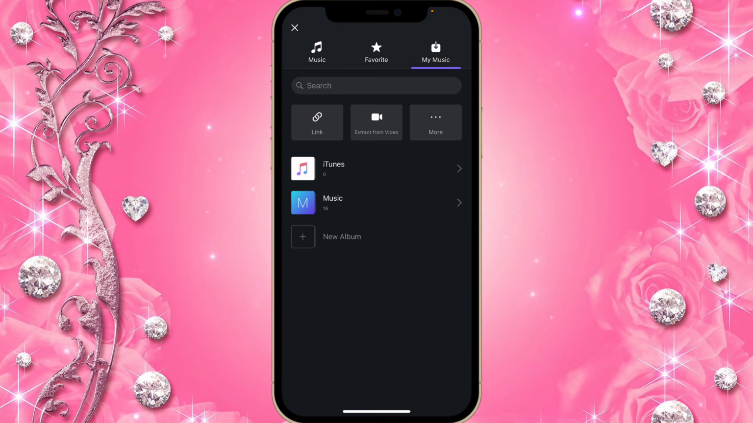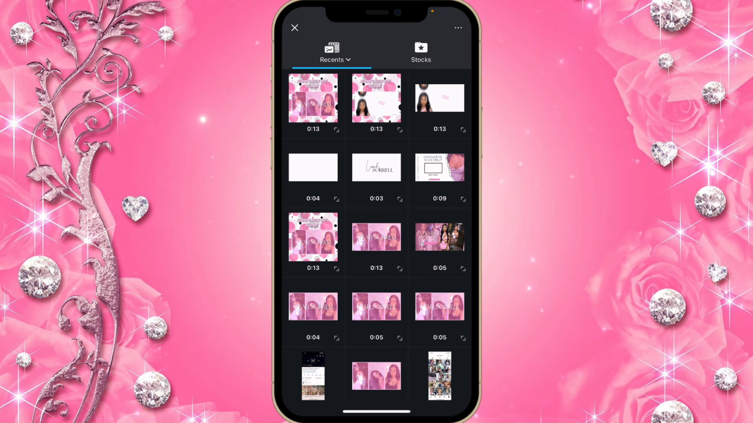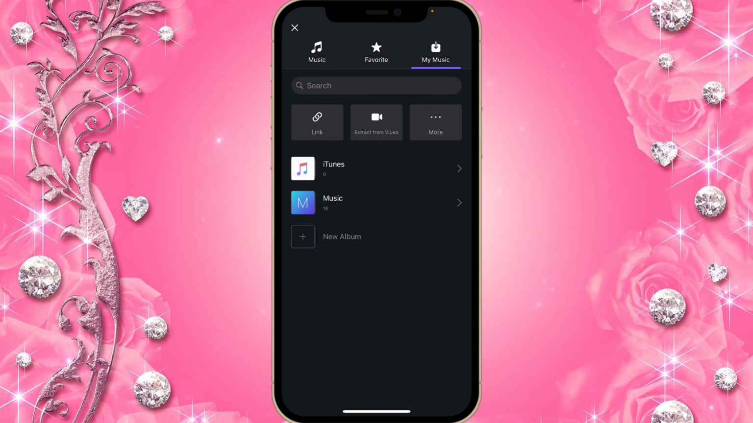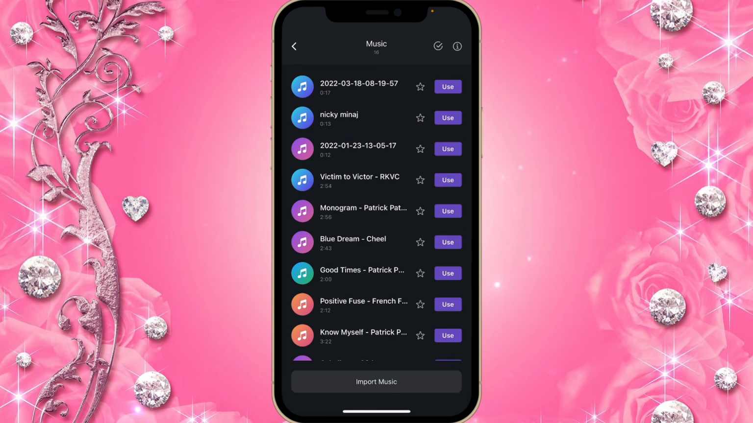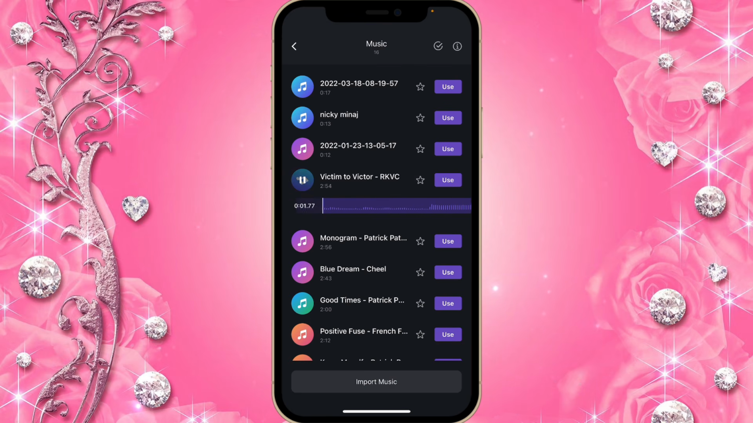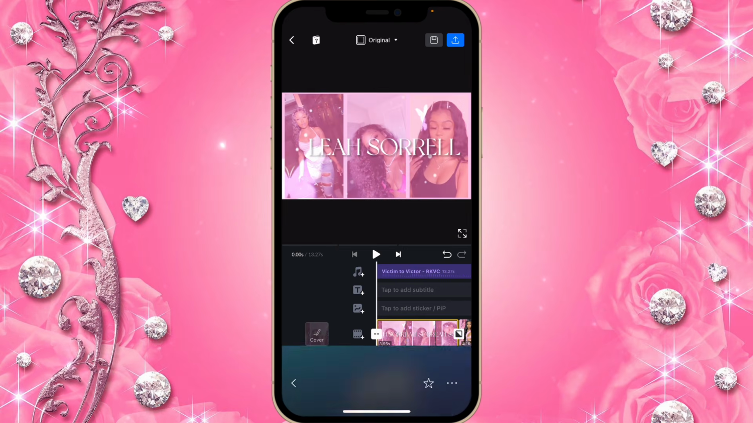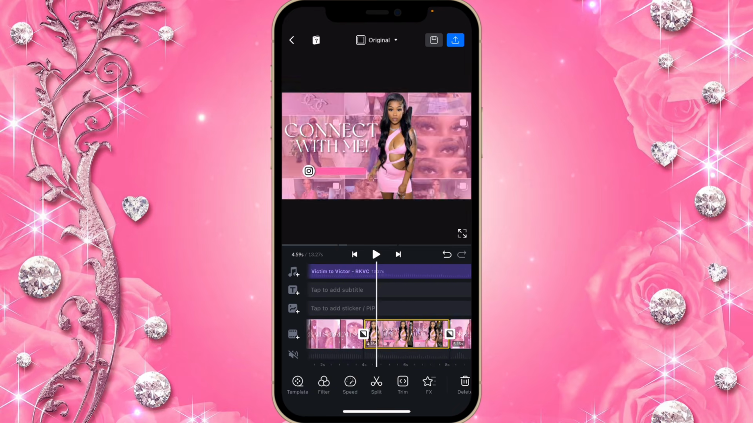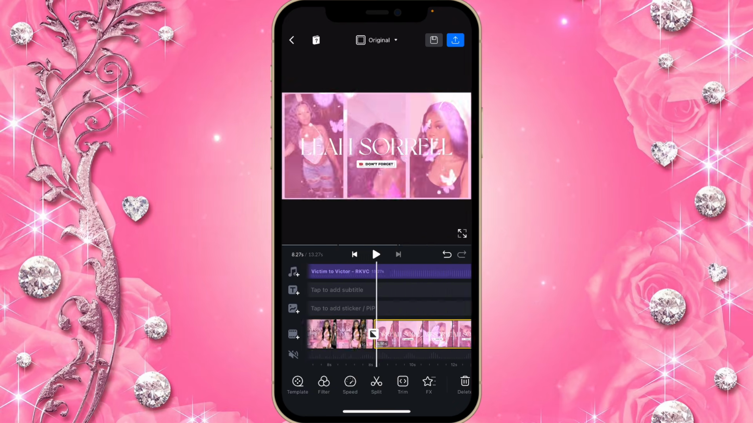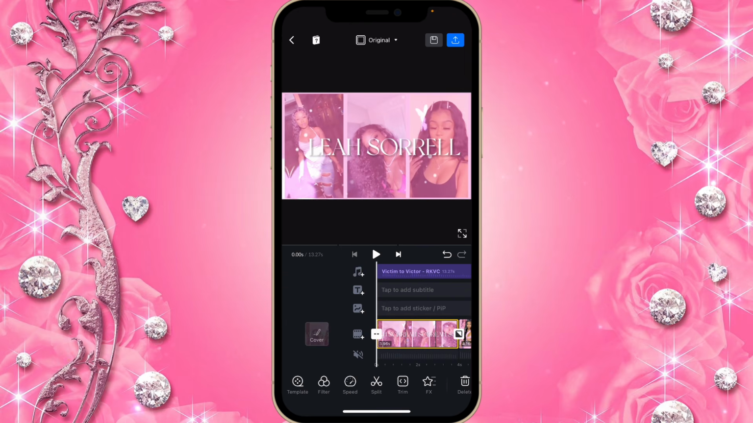And then if you have the sound in the video, click on extract from video and then just choose the video that has the sound on, and it should get into this list. So now I'm just gonna choose that one, click on use, and then click on the tick icon, and then that should be your music in there. So now I'm just gonna show you guys how this intro ended up looking like.